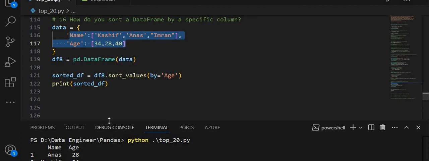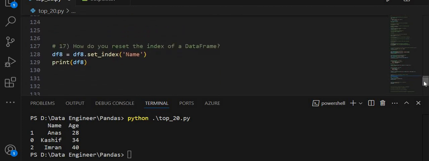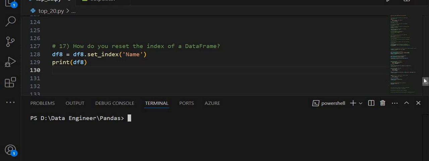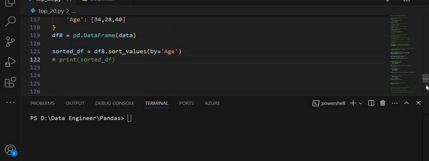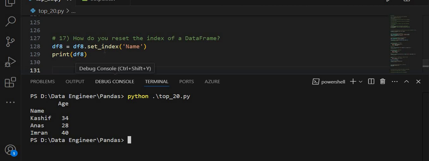This data frame has the columns name and age, and I want to set the index of the data frame on the basis of the name column. Let me run this code. Let me erase my terminal, and before this I want to commit this, and after that run this to show you. See what I am getting. I successfully set the index on the basis of name.